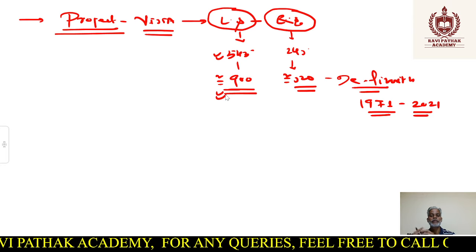So when we talk about X and Y types of states, what can we say? Most of the southern and the northeastern states are included in the first type. Most of the northern states and some central states are included in the second type. So there is a conflict. Plus, there is also a conflict between Hindi and non-Hindi speaking areas. Because in the Hindi speaking belt, the population growth is very dramatic, very high compared to non-Hindi speaking states. Right. So that is another problem.